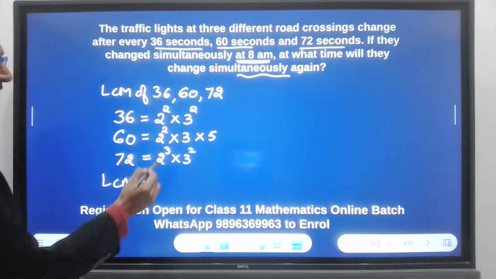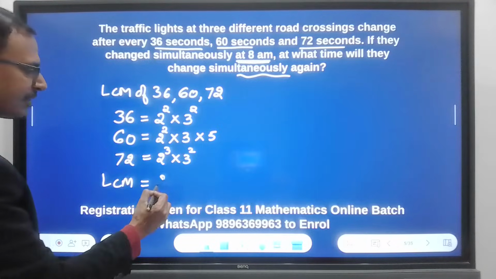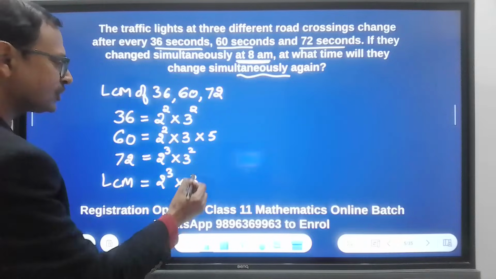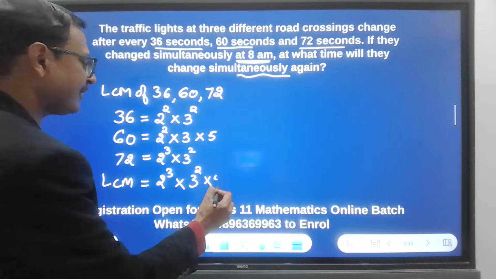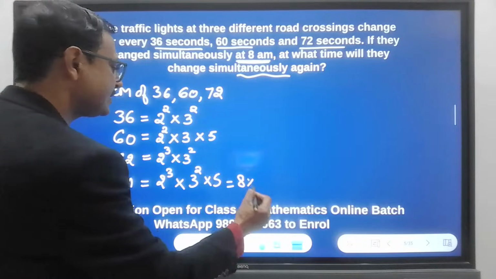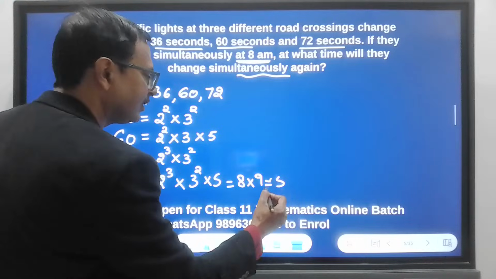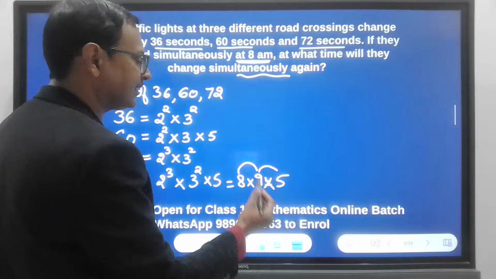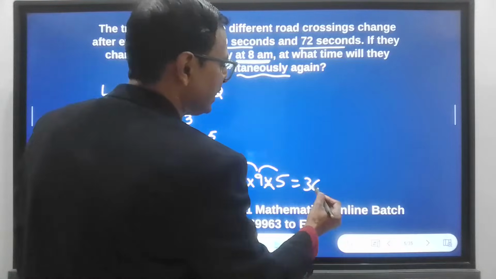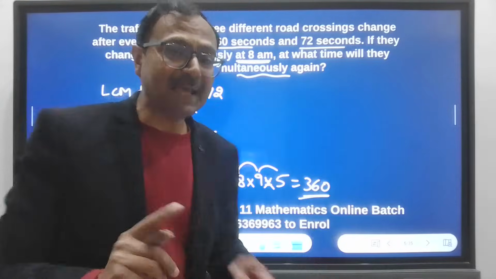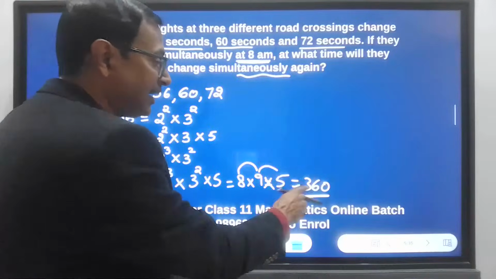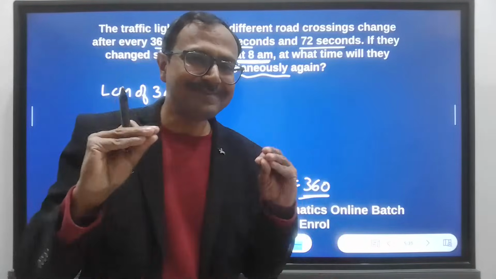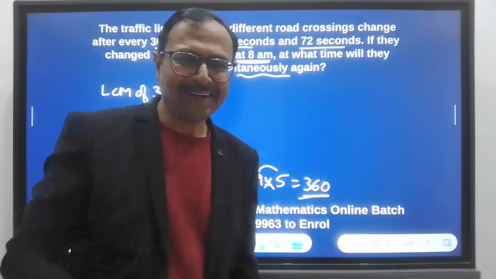LCM will be, see, the common factor 2 has highest power 3, so 2 cube. The common factor 3 has a highest power 2, so 3 square, and the uncommon factor 5. So this will be 8 times 9 times 5. This is 8 times 9, 72. 72 into 5 is 360. So the LCM is 360. And that means that after 360 seconds, these three lights are going to change together again, right?